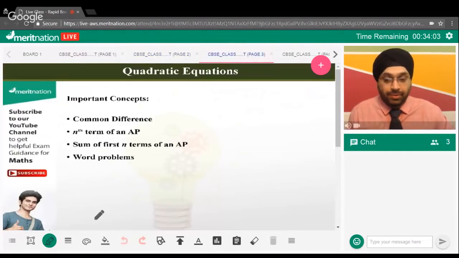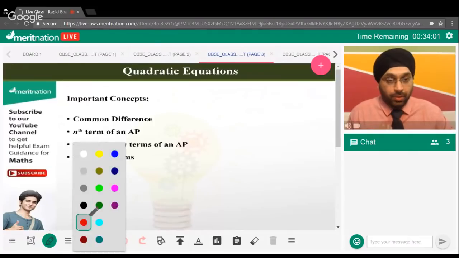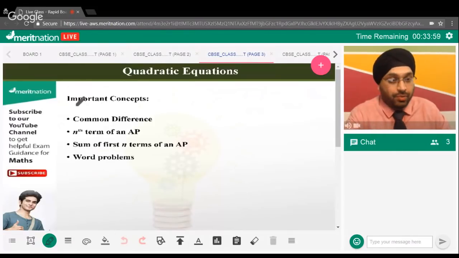Now when we come to the important concepts, the first important concept is that you need to be well aware of what an AP is and what the meaning of common difference is. That's the utmost important thing. Then you need to know how we can find the nth term and what the formula for the nth term is.